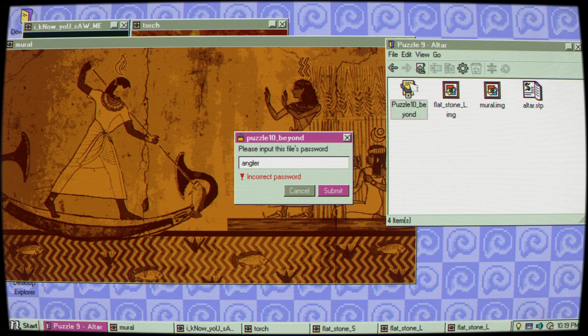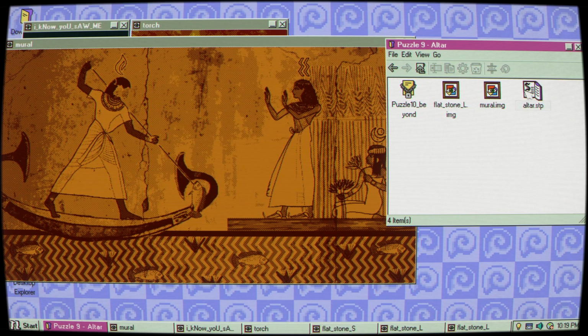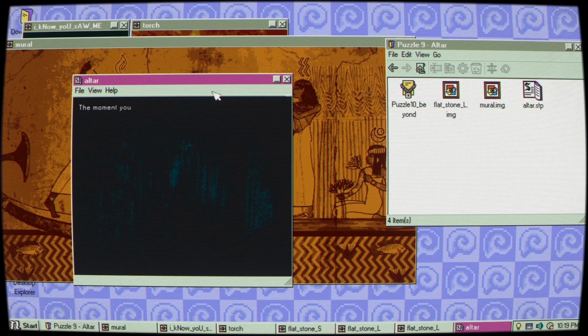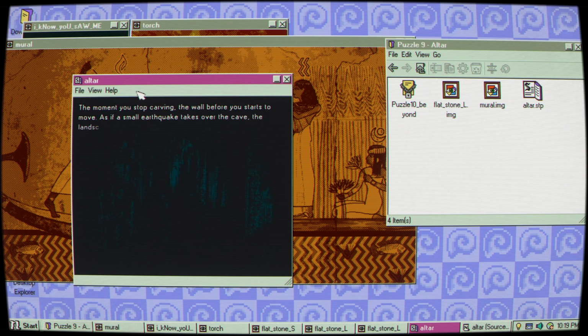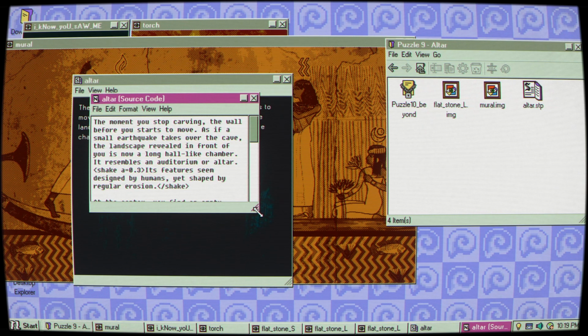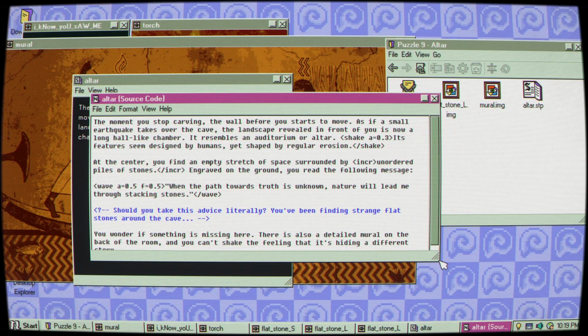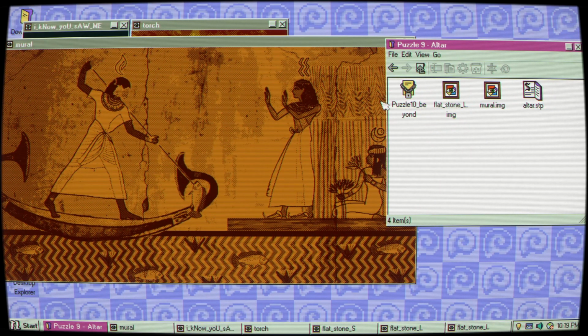Yeah, didn't think so. Let's look at what the source code said again. Nature will lead me through the stacking stones. Nature will lead me through the stacking stones.